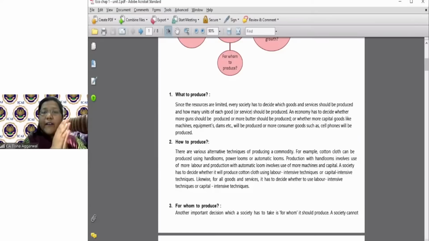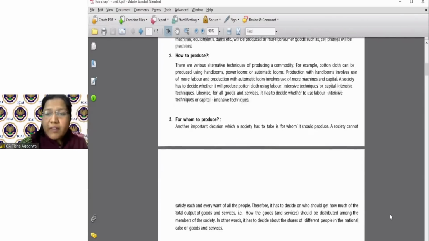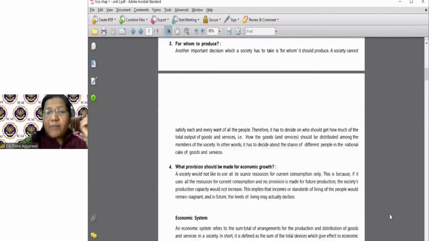Now, I've already discussed what to produce, whether butter should be produced or machine should be produced. How to produce? Should I use hand loom? Should I use power loom? For whom to produce? A society has different kinds of segments. We have people from different societies, different attributes of society. Whom should I satisfy?